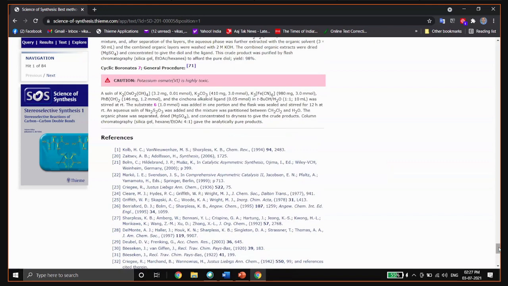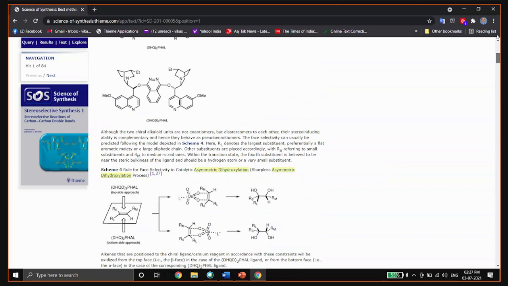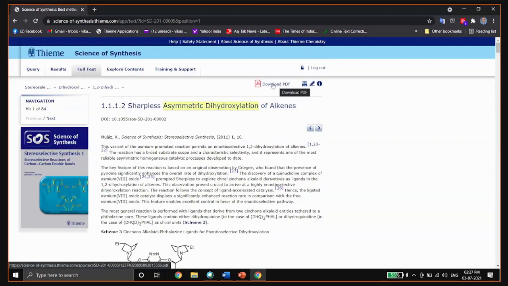On the top of the page, on the right-hand side, you will see four buttons. The first button is to download the whole chapter of this method. The second one is to print only this method. The third one is for bibliographic information, if you want to cite this page in your article or research work, or download the citation for your citation management software. And the fourth button is the information button. It will give you help and information about how to use this page.